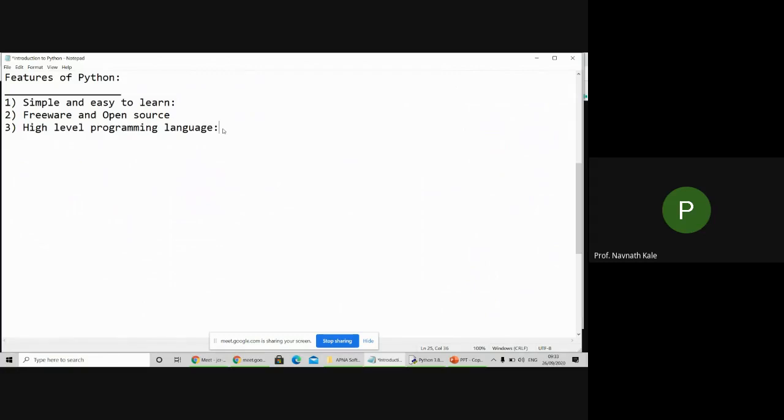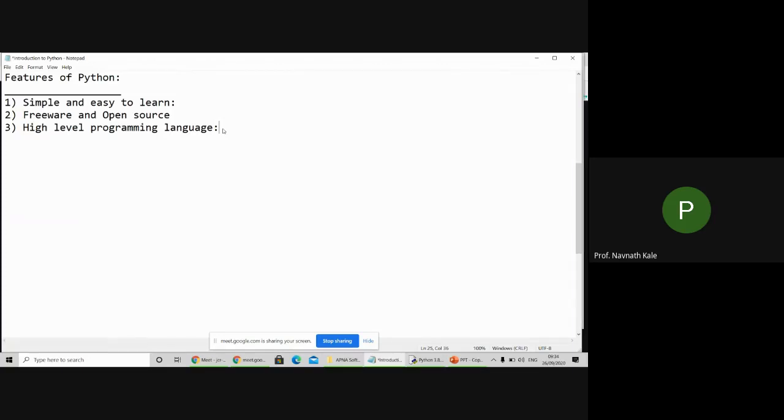For example, assembly language and machine level language are called low level languages. The user cannot understand machine level language or low level language. Whereas with high level language, our second category, the user can easily understand it. So Python, Java, C, C++ are called high level programming languages. They are user understandable languages.